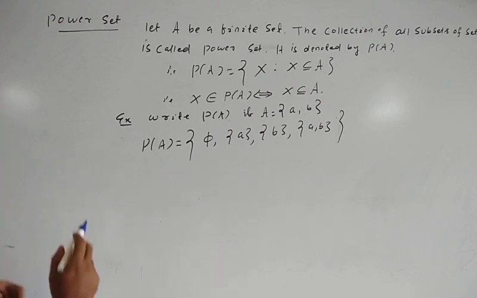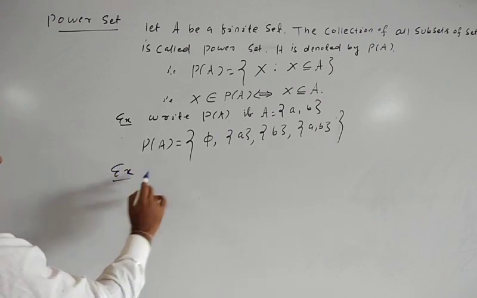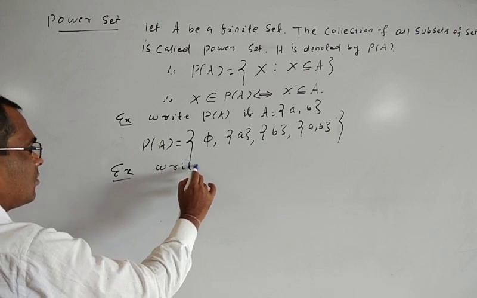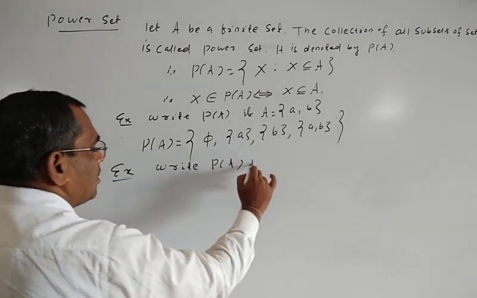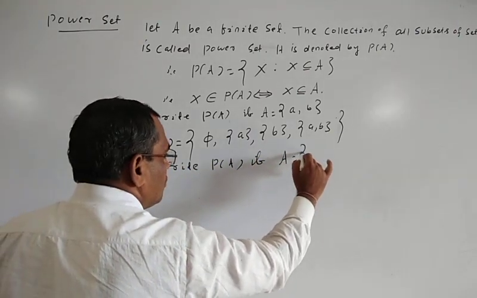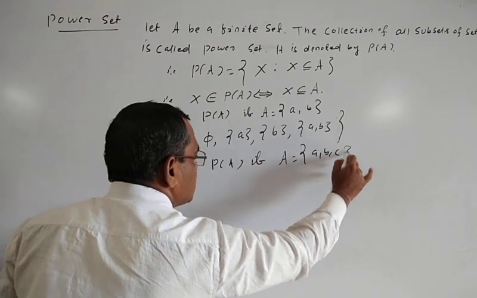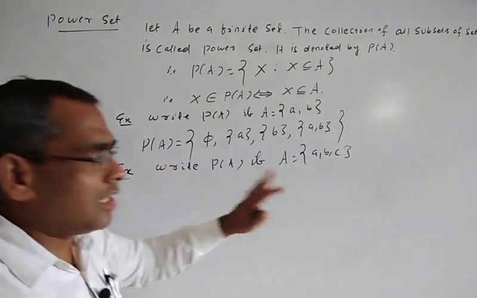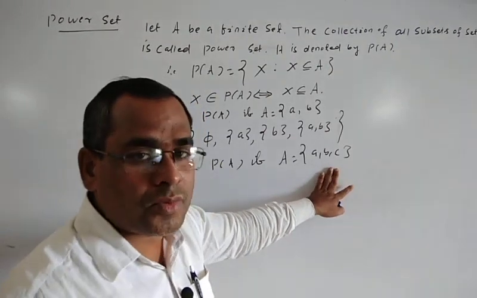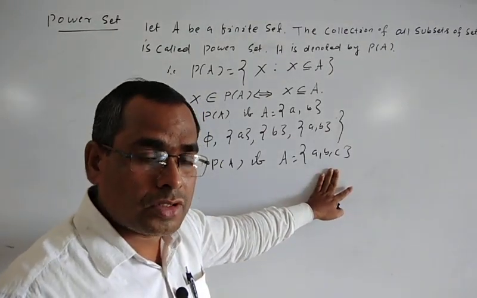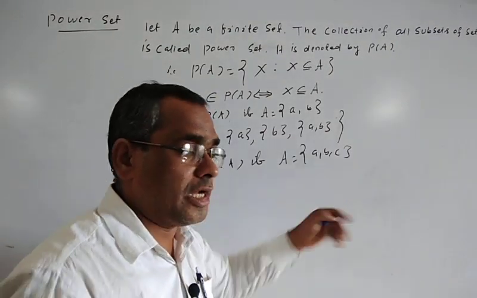Okay. Next, another example. Write P of A if A is equal to {a, b, c}. Here this set contains 3 elements. So the number of subsets is 2 raised to 3, which is equal to 8. So there are 8 subsets.